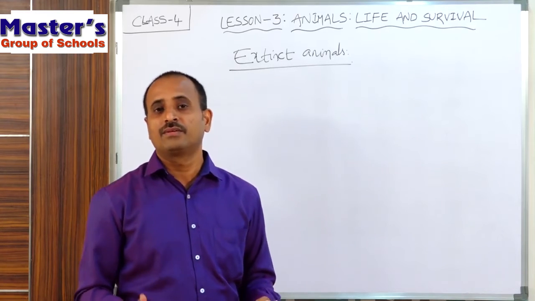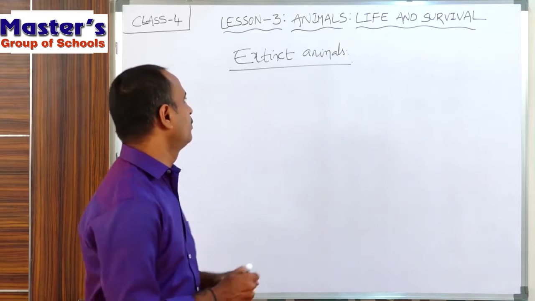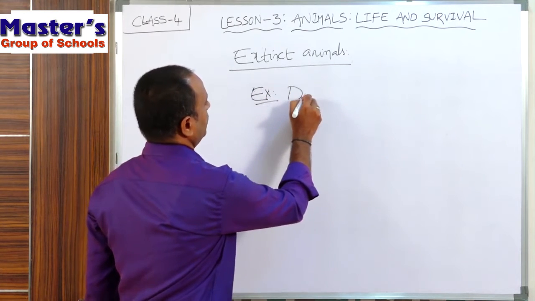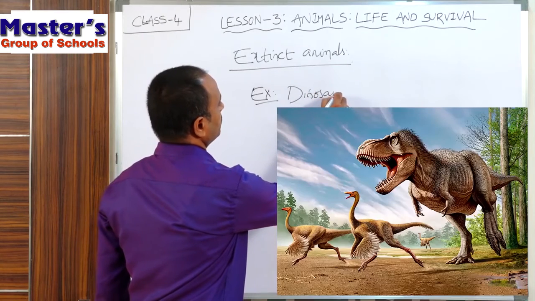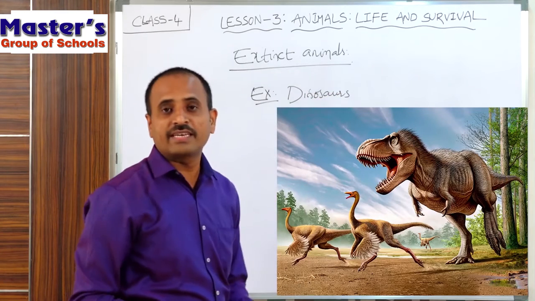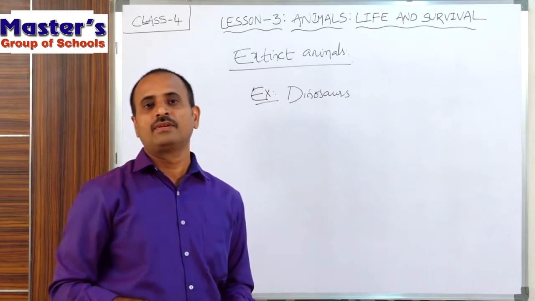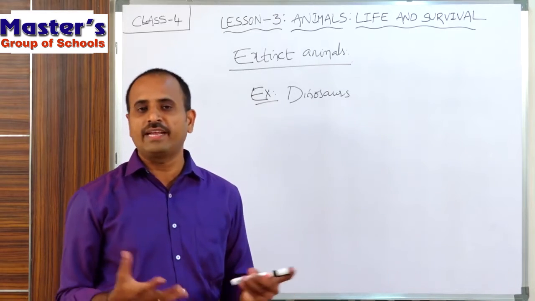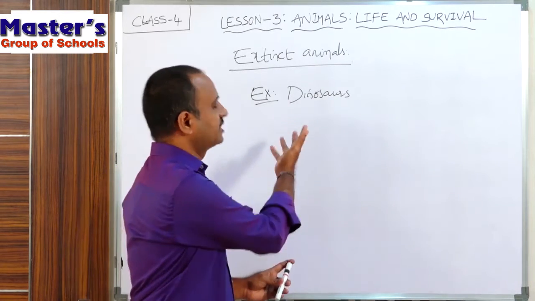Some animals and plants were seen in ancient times, but nowadays they are not found anymore. For example, if you take dinosaurs, they can be seen in ancient times, but they are not found today. Why did they become extinct?